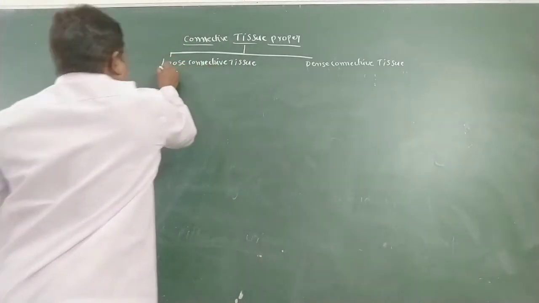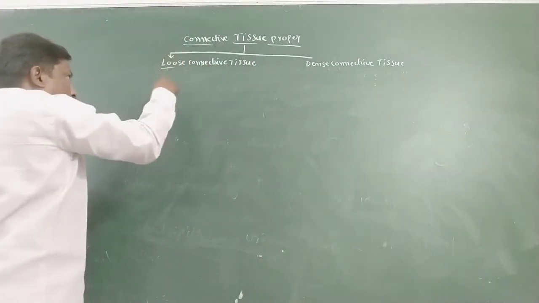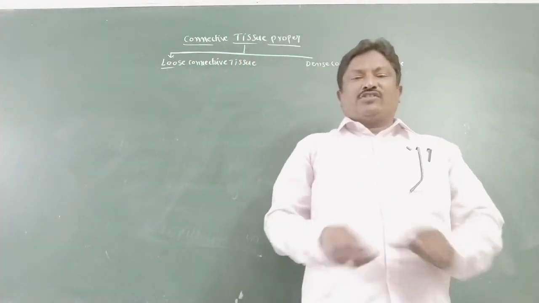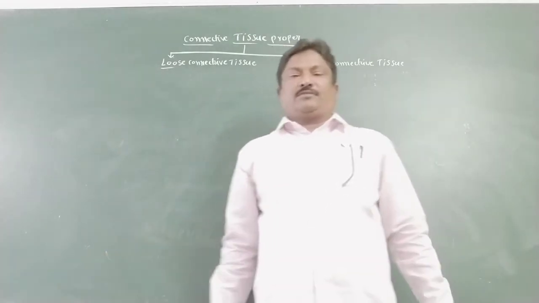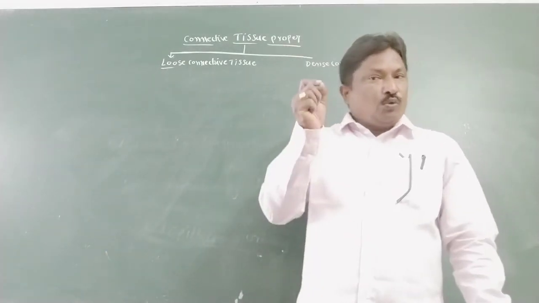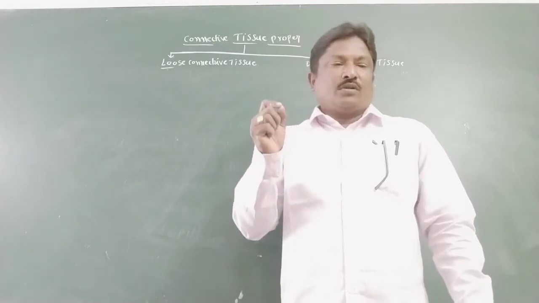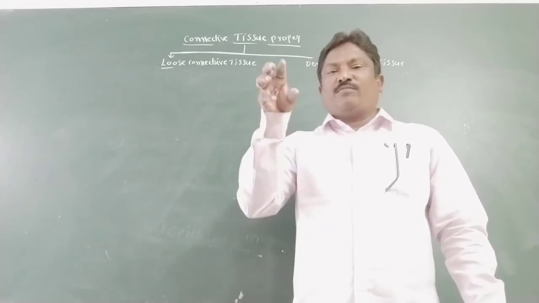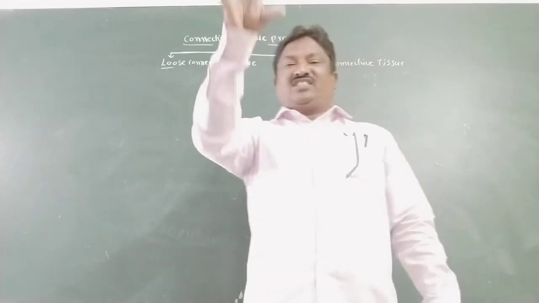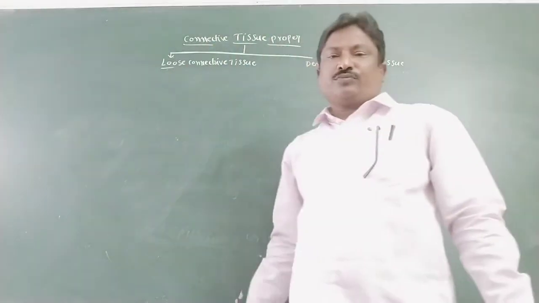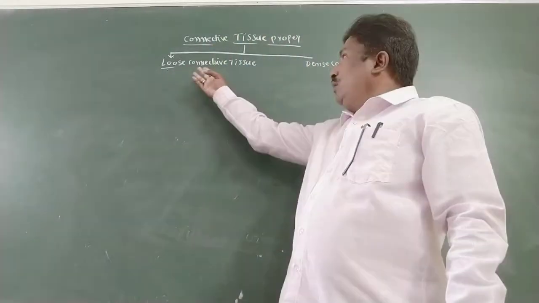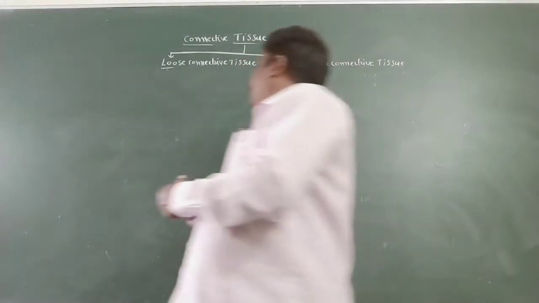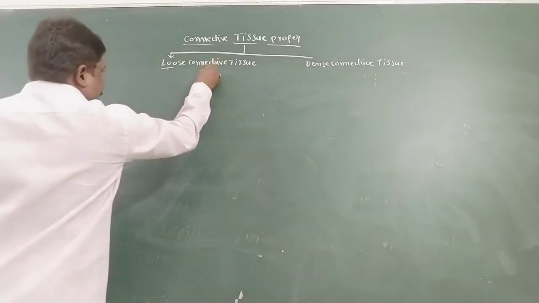So what is loose connective tissue? In this tissue, all cells and fibers are loosely arranged in a semi-fluid ground substance. Once again, the tissue in which all cells and fibers are loosely arranged in a semi-fluid ground substance is called loose connective tissue. It is again divided into three types.